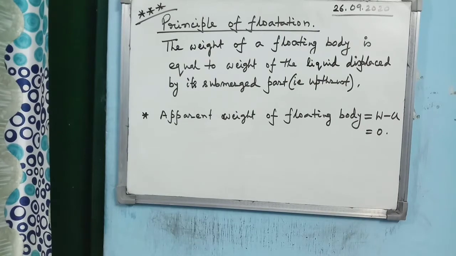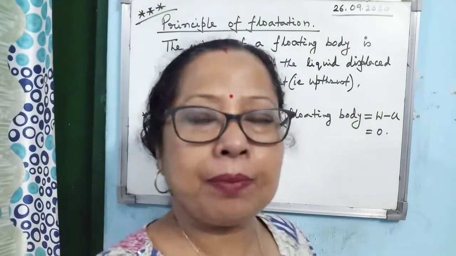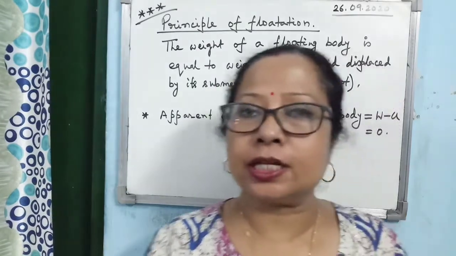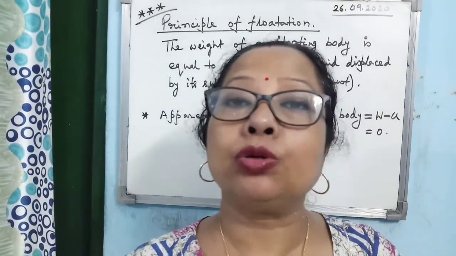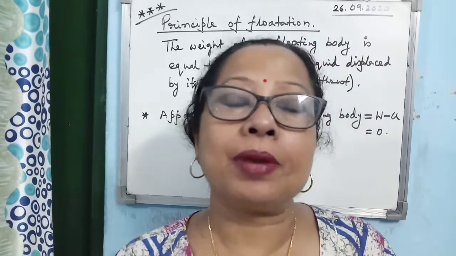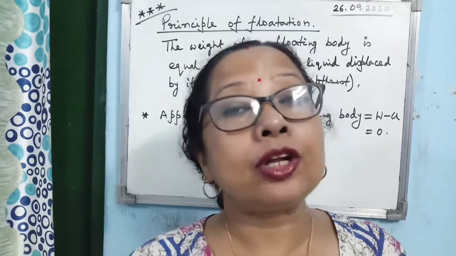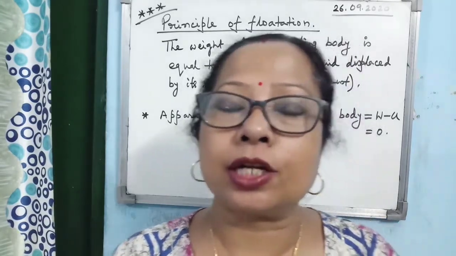Now already we have learned this one, that when a body is floating, may be completely submerged or partially submerged, we have seen that always weight of the body becomes equal to upthrust acting on the body. And you know, according to Archimedes principle, what is upthrust? The weight of the liquid displaced by the submerged part of the body.